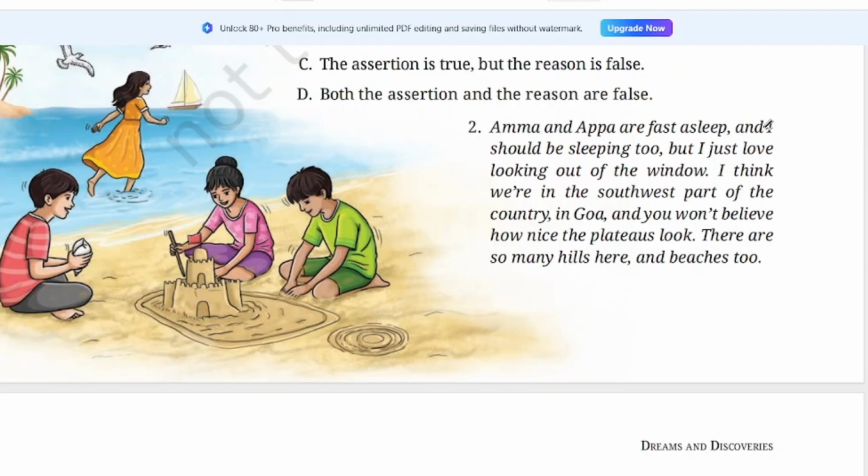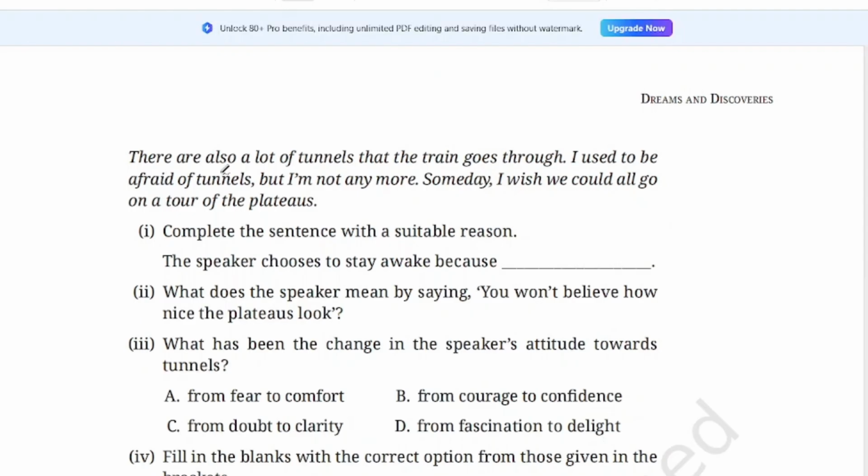Amma and Appa are fast asleep, and I should be sleeping too. But I just love looking out of the window. I think we are in the southwest part of the country, in Goa, and you won't believe how nice the plateaus look. There are so many hills here and beaches too. There are also a lot of tunnels that the train goes through. I used to be afraid of tunnels, but I am not anymore. That means now she's not scared. Someday I wish we could all go on a tour of the plateaus.